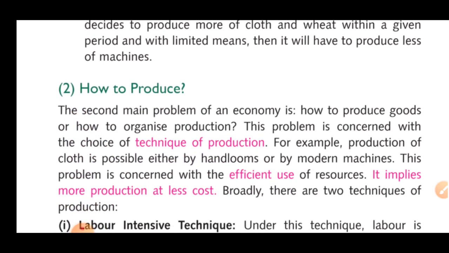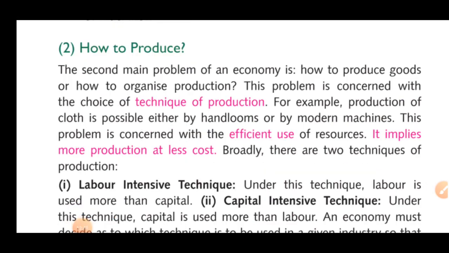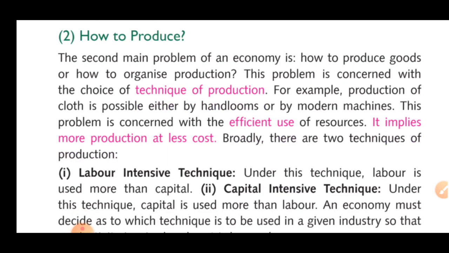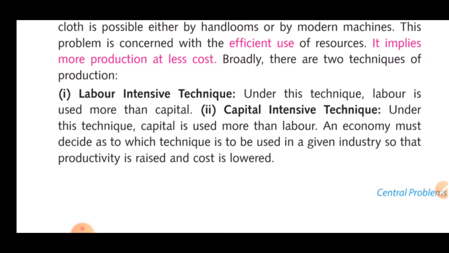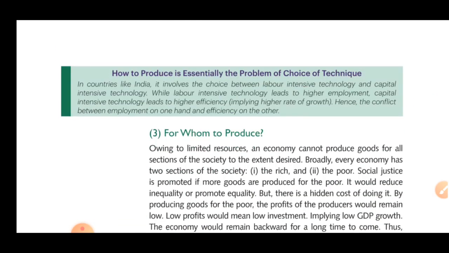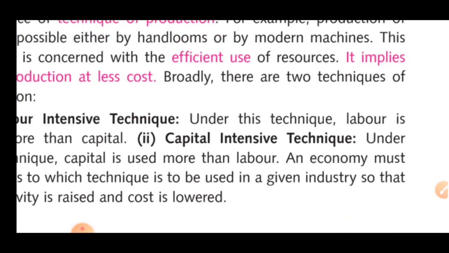Second is how to produce. It's the choice of production, like how we are going to produce the product. This problem is concerned with the choice of technique of production. Fine. So here again we have two techniques. First is the labor intensive technique and second is the capital intensive technique. Labor means we are involving people. Capital means we are involving machinery, money. So let's go on. We have to get an explanation from here.